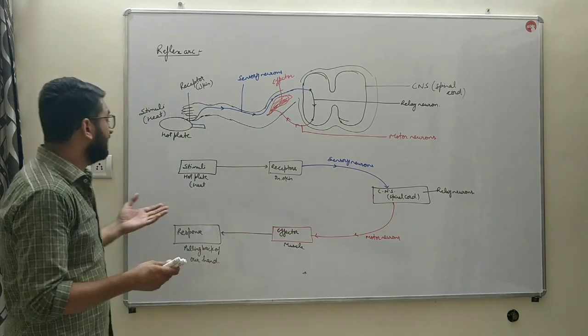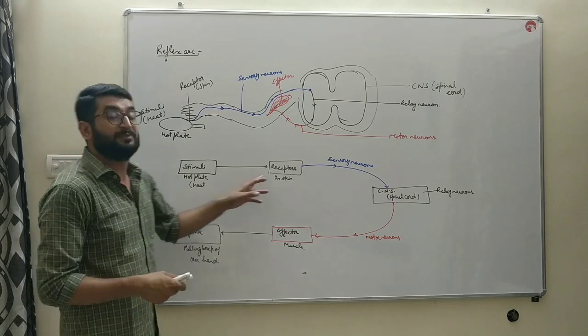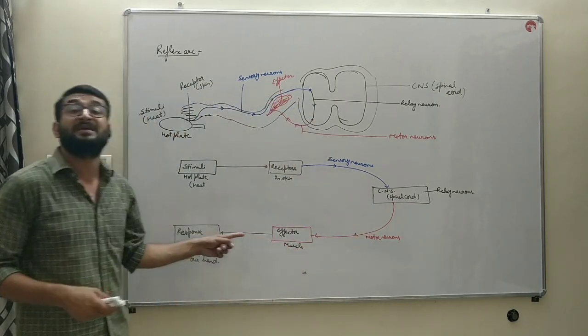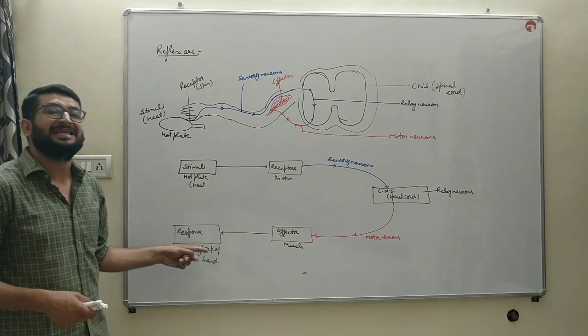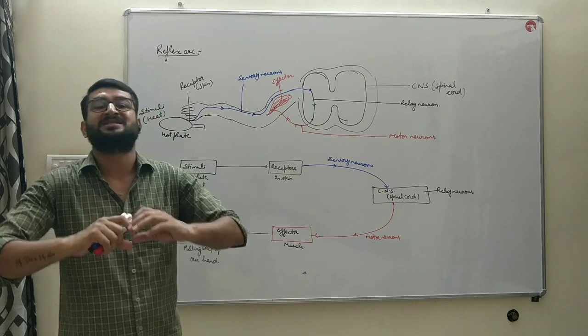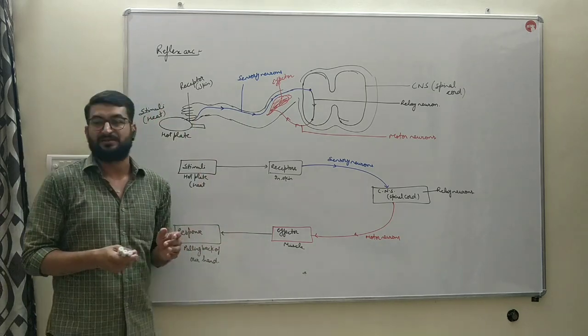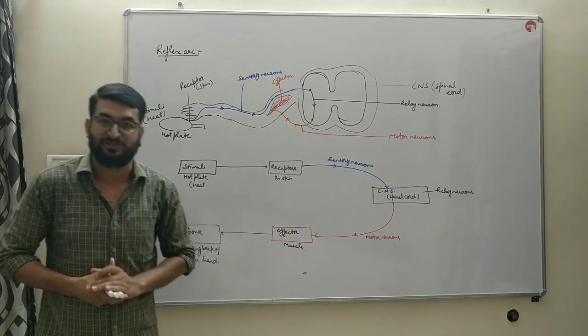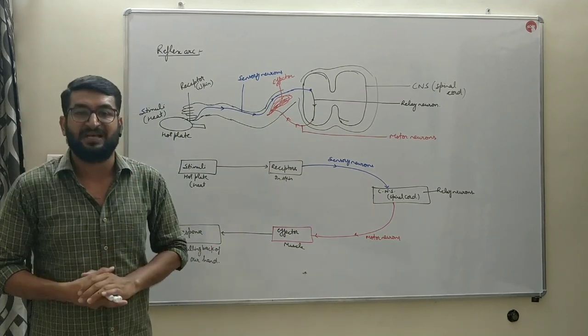And if it goes to dim light, then dim light is the stimuli. Receptor same in the eyes, the brain, motor neurons, effector the same muscles, that is iris. In that case, only the response is different: in case of dim light, the size of the pupil increases. So by the same form, you can make other examples. So that is what the reflex arc is.